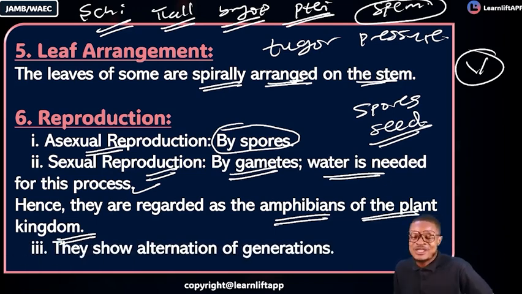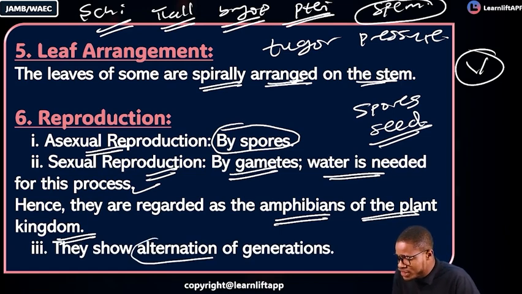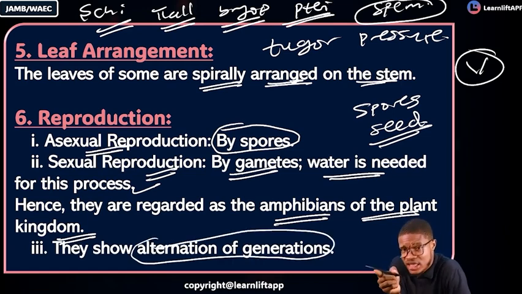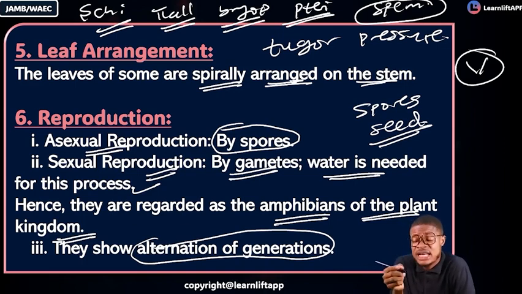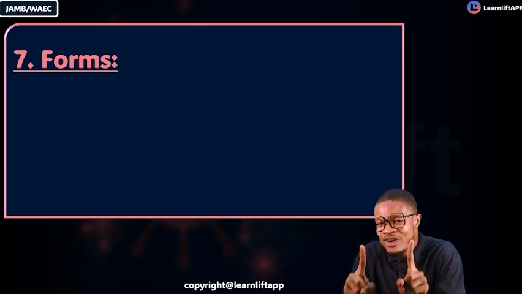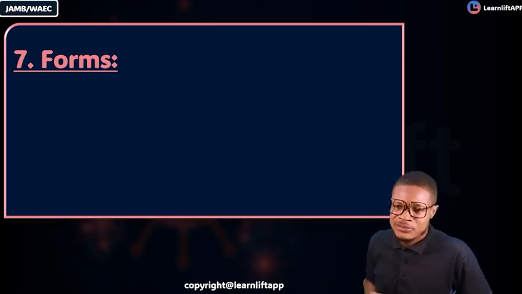If you get that very fast with me, don't forget that they show alternation of generations. Alternation of what? Generations. Okay, I don't understand that. So yeah, since you don't understand that, number 7, before I go into past questions, is their forms.